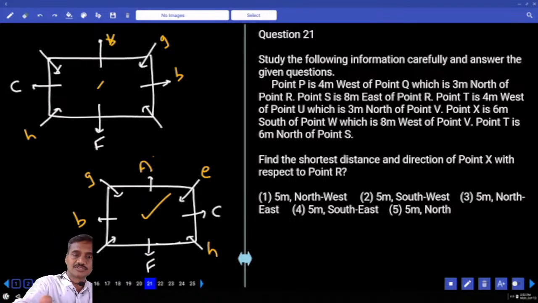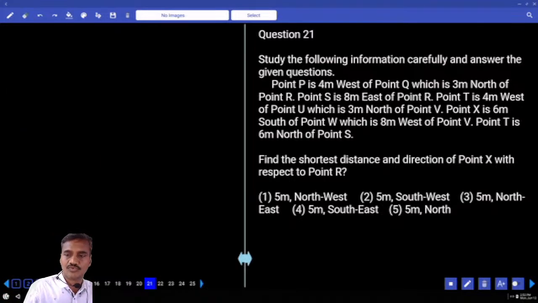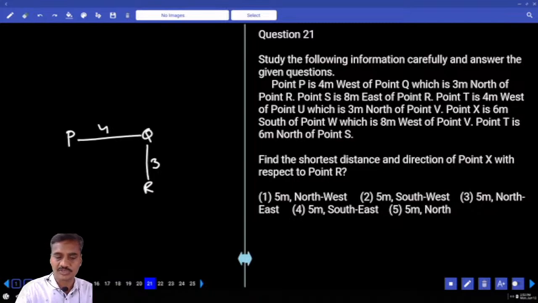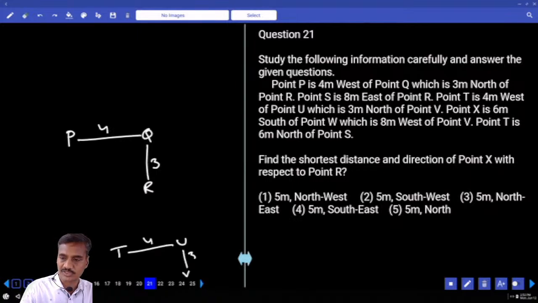Now, in these directions, P is 4 meters to the west of Q. Q is here, and P is 4 meters to the west of Q. And Q is 3 meters to the north of R. And T is 4 meters to the west of U. U is 3 meters to the north of V.